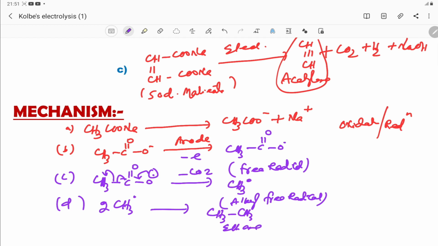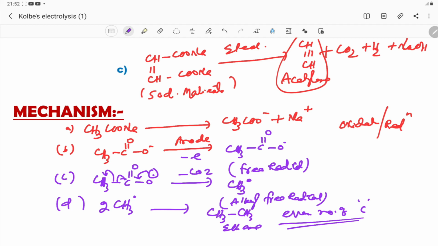So alkane is formed. One important thing is the formation of alkyl free radicals; these alkyl free radicals combine with each other, forming alkane. In most cases two molecules of alkyl free radicals combine, so generally an even number of carbons is involved in the formation of the alkane.